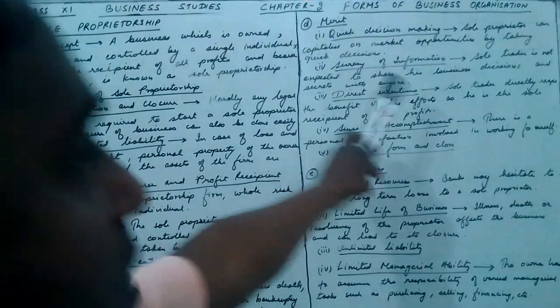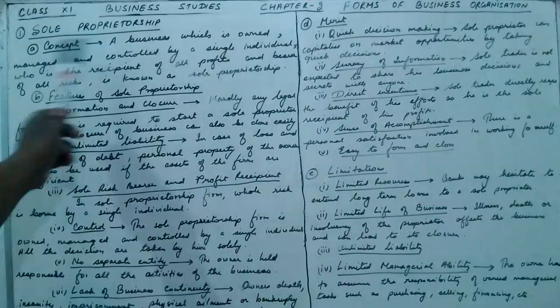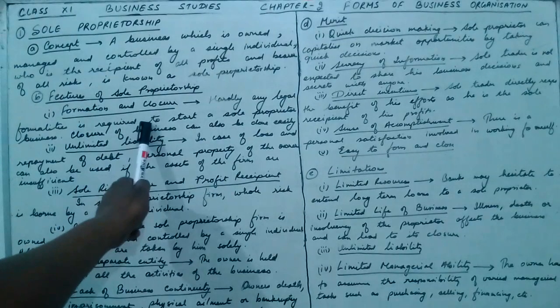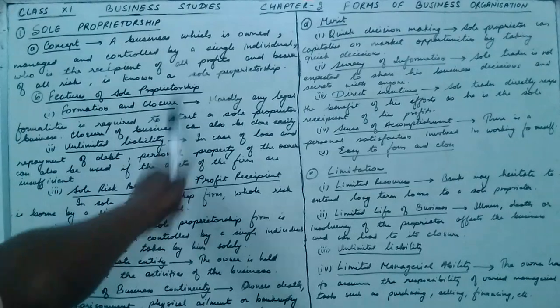Then third is direct incentives. Direct relationship between the effort and reward provides the maximum incentive to the sole trader to work hard. So whatever he is earning for himself, which always motivates the sole proprietor to work more and more and earn the money. So personally he gets the satisfaction by working for himself. Now easy to form and close, I have explained you that sole proprietorship is very easy to open, no legal formality is required and very easy to close also.